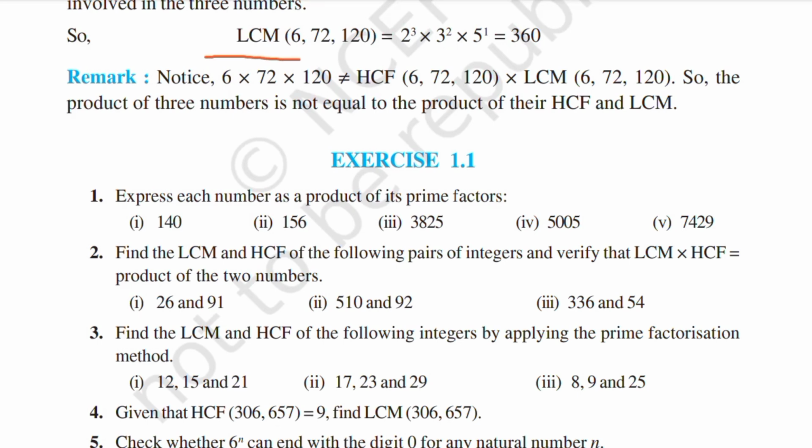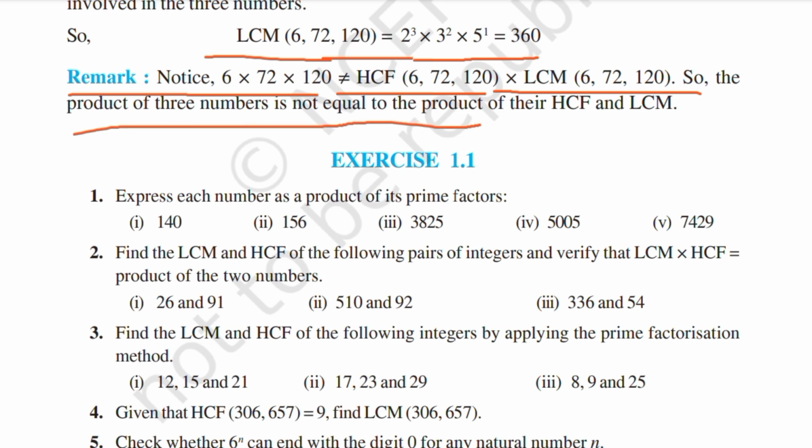LCM(6, 72, 120) is equal to 2 power 3 into 3 power 2 into 5 power 1 is equal to 360. Remark. Notice 6 into 72 into 120 is not equal to HCF(6, 72, 120) into LCM(6, 72, 120). So the product of three numbers is not equal to the product of their HCF and LCM.